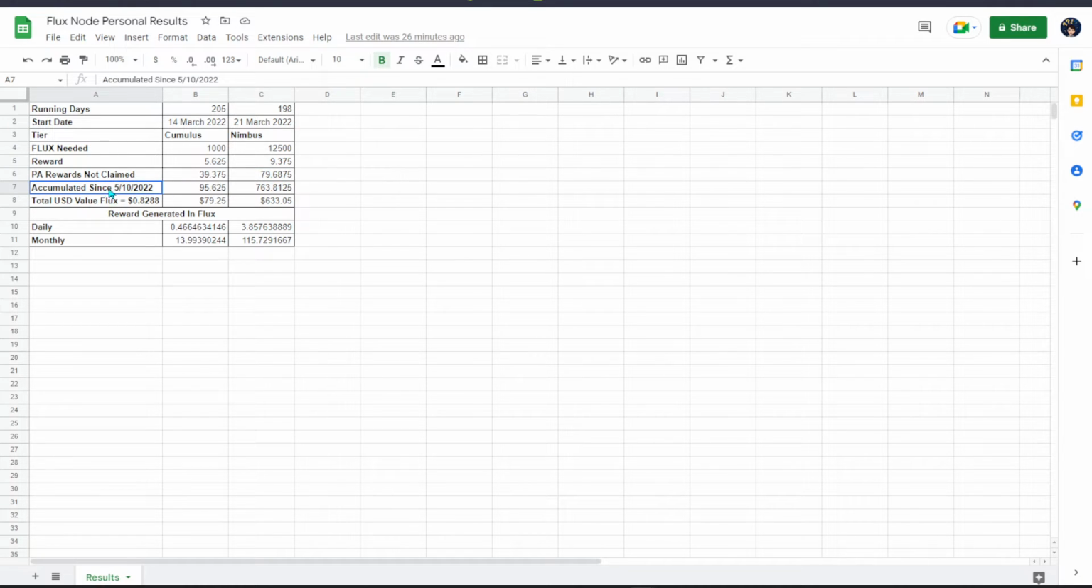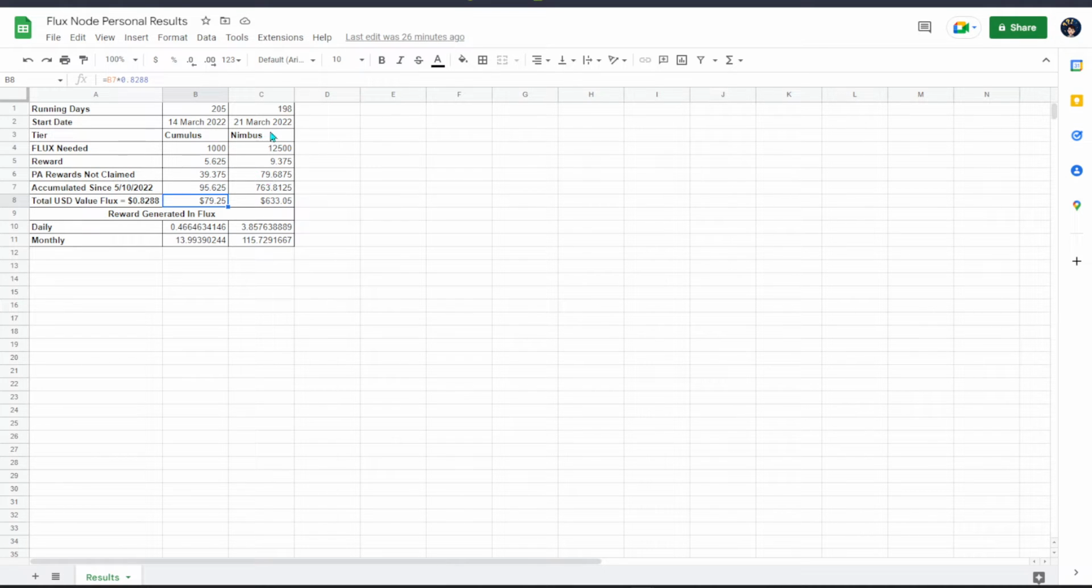From here you can see the accumulation, so this is the total: whatever I've accumulated, the rewards plus the parallel asset. For Cumulus I'm getting around 95 Flux, equivalent in US dollars as of today. The price of Flux is maybe 0.822288. Basically I'm generating almost $80 off a $1,000 investment, or let's say right now it's $800, around 10% after running for 6 months.